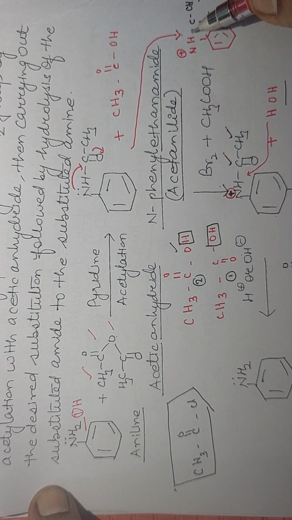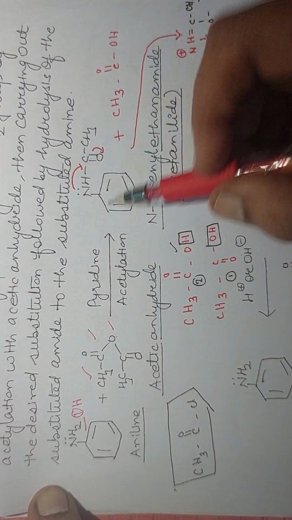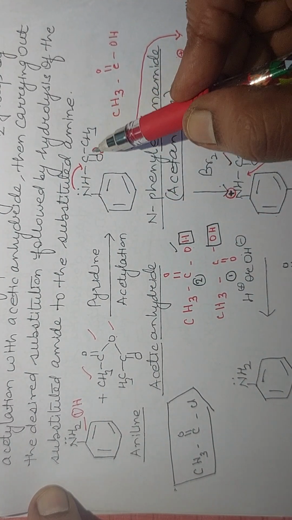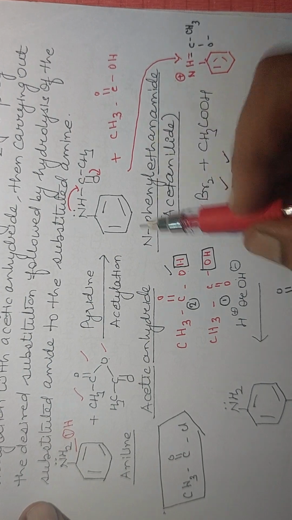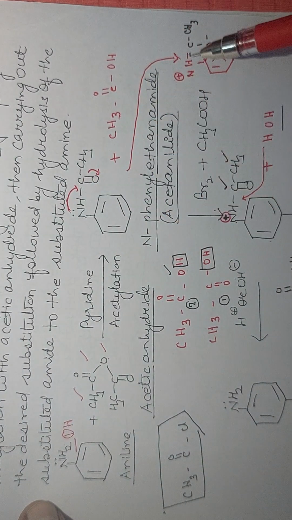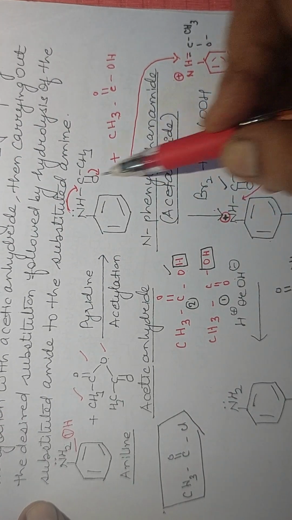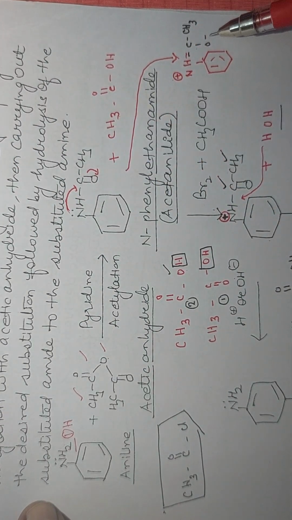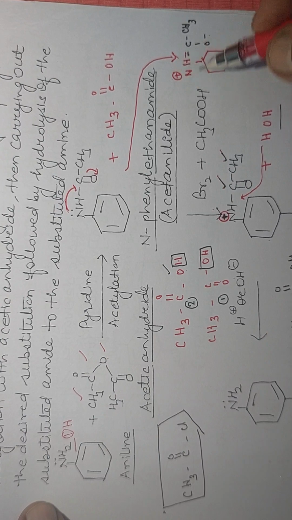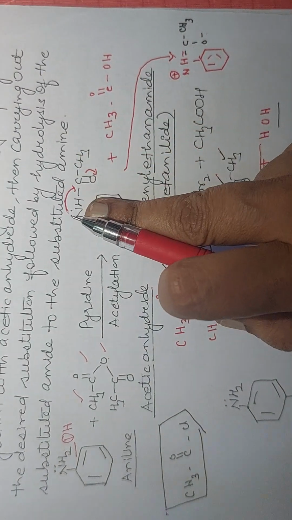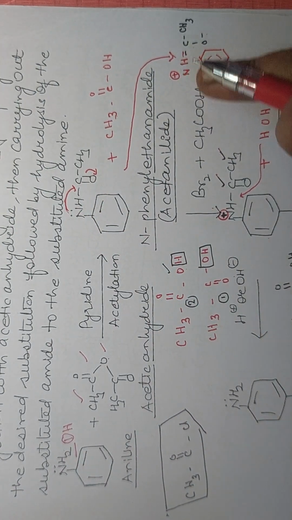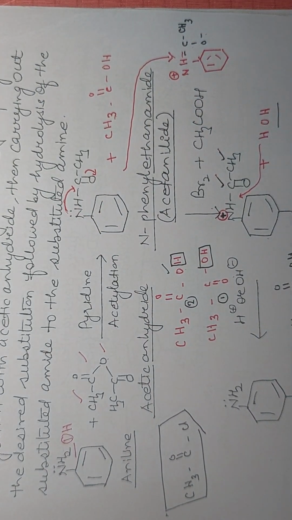You will get double bond, then C, these electrons will shift here, C single bond O minus and CH3. See, these electrons will be shifted here, means you will get double bond. Then C, then this bond will be shifted here, O minus CH3. Nitrogen getting positive charge. Earlier, nitrogen is quite active due to unshared pair of electrons. Now its reactivity is controlled due to the development of positive charge.